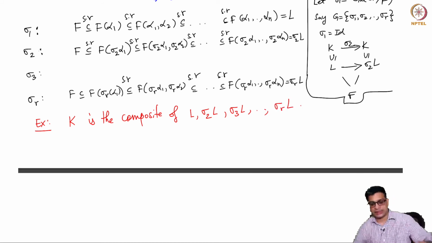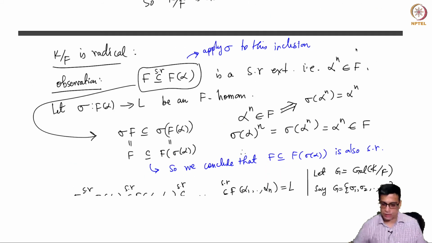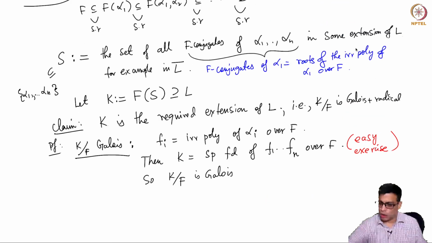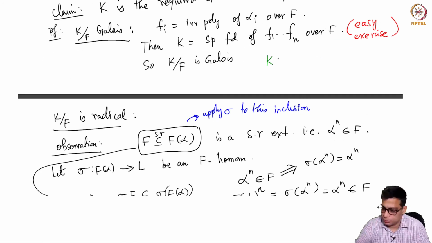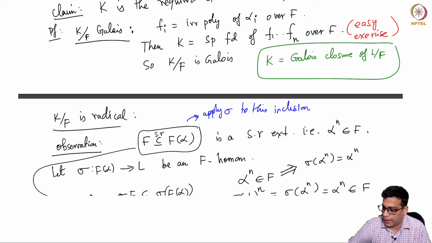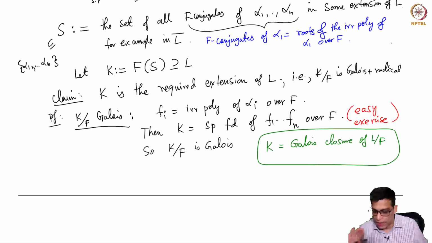If you take, this is called the Galois closure. So this is in some sense the smallest Galois extension containing L. Because you have to attach all the conjugates of alpha i,